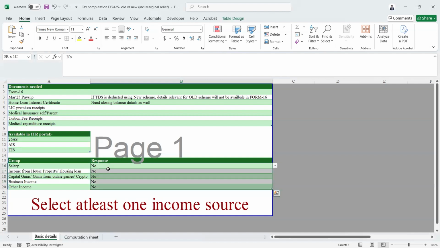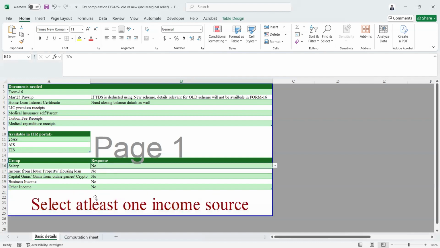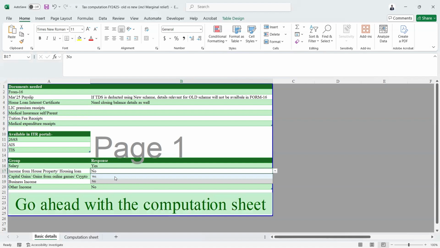And you just need to select the nature of income you have. For example, salary. I have salary income. Okay. So this will say go ahead with the computation sheet. Since I have selected yes, it will say go ahead. If I don't select anything, it will just say select at least one income source. Okay, I have, for example, a housing loan or some interest from house property.